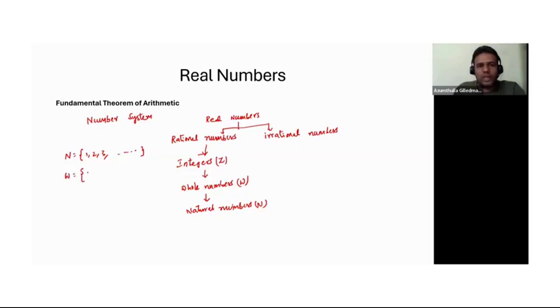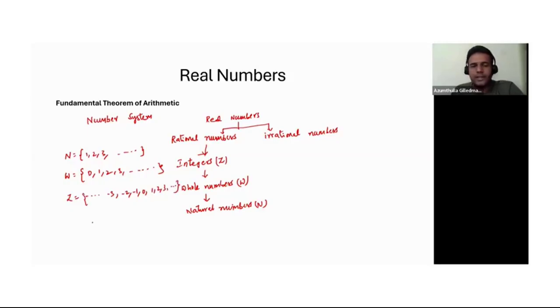Natural numbers along with 0 are whole numbers. And then integers. Integers have both positive and negative values, for example, -3, -2, -1, 0, 1, 2, 3, and so on.